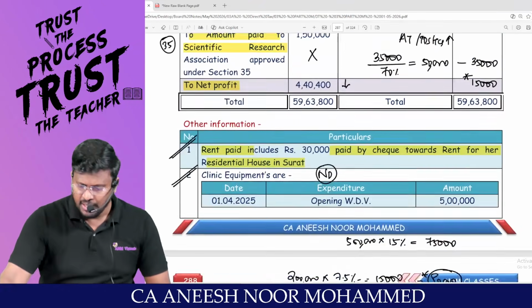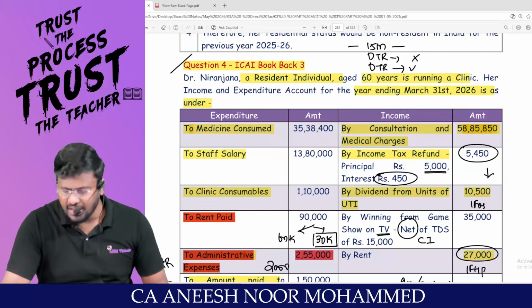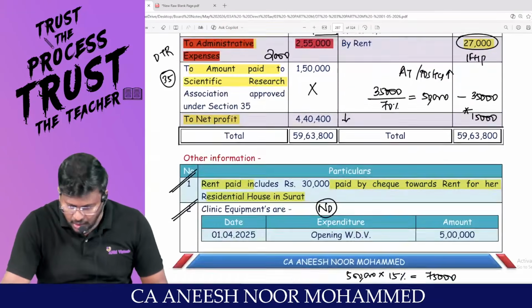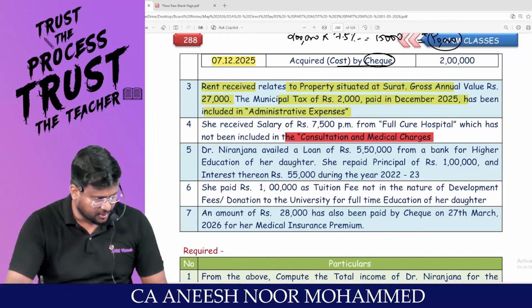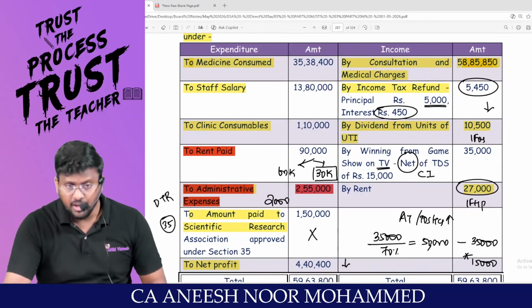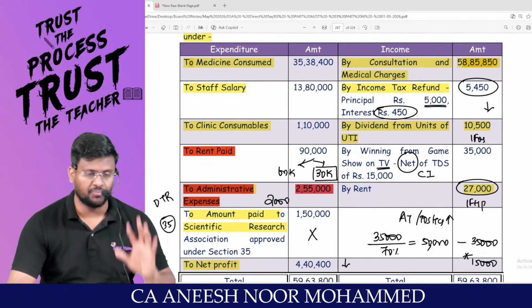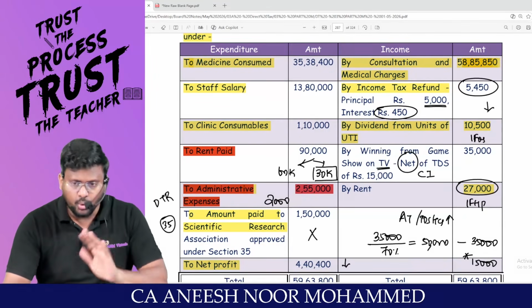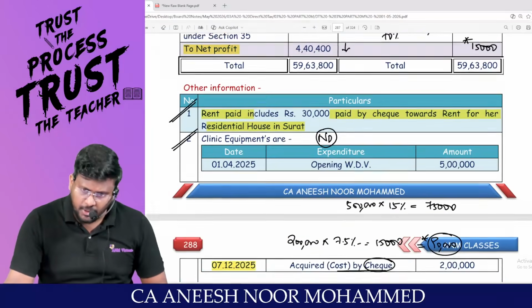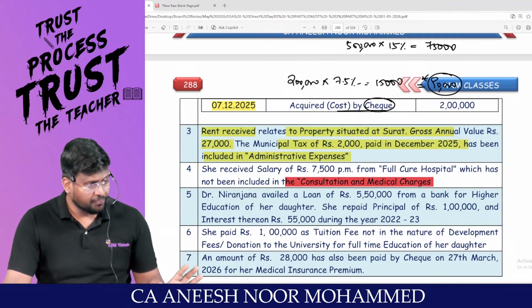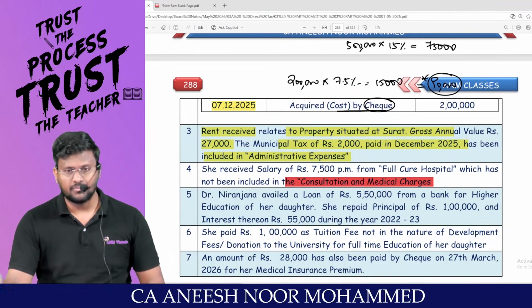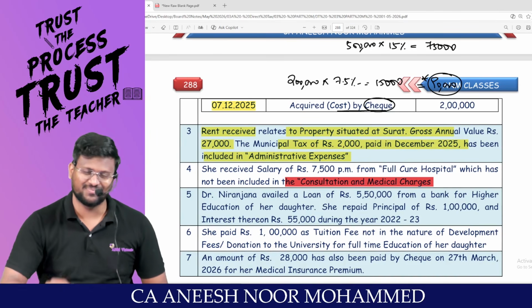In the sense, in this 58,85,850, this salary income is not there. If it were there, we would have removed it from the PGBP and declared it under income from salary. Since it is not there, no need to remove it from the PGBP, just declare it under income from salary. Don't forget to reduce the standard deduction.